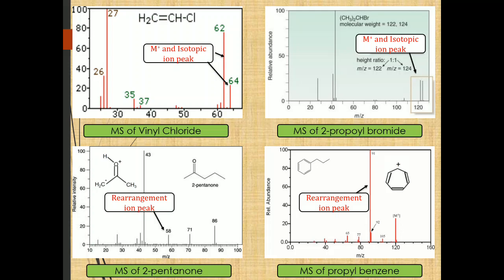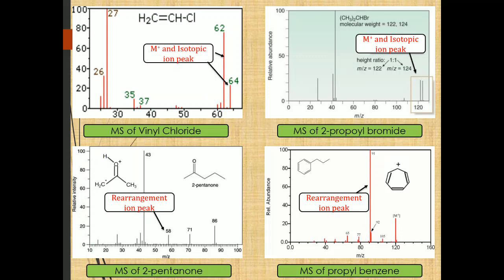The same thing happens in 2-propyl bromide. We get two peaks at 122 and 124. Out of these, the peak at m/z 122 is the molecular ion peak, and the peak at 124 is the isotopic ion peak. And when we look at the intensity of these peaks, it is clear that they have equal intensity. Therefore, it indicates the presence of Br in the compound.